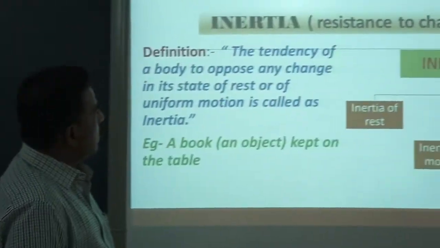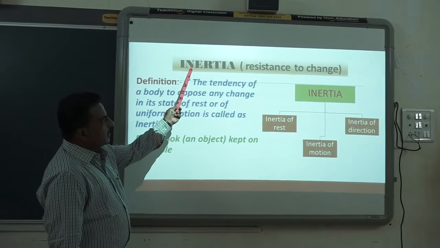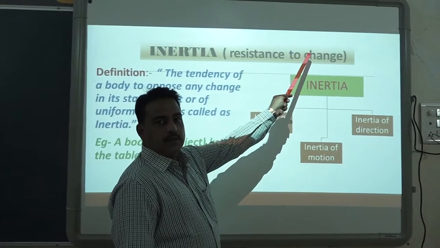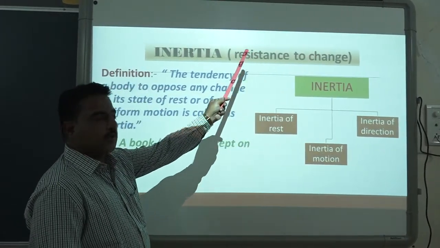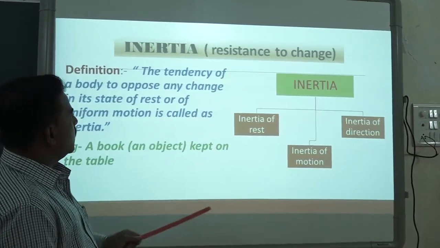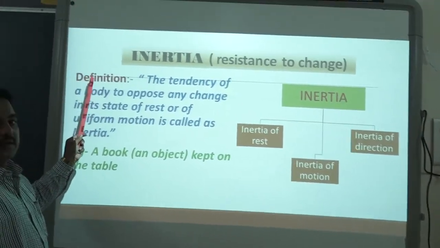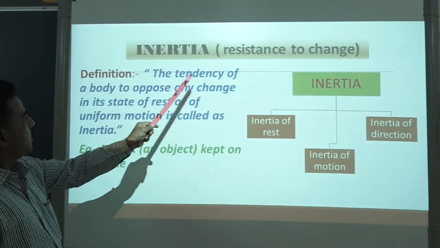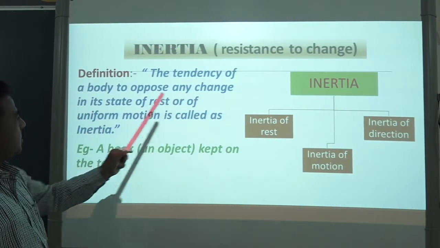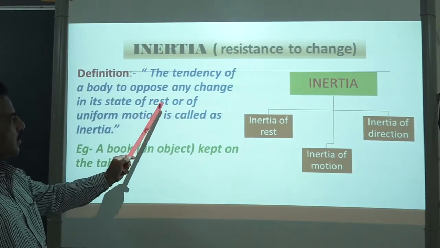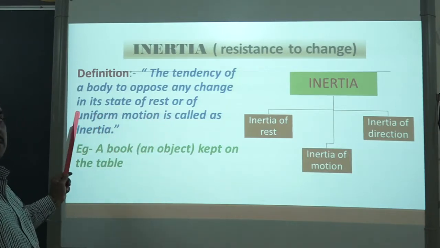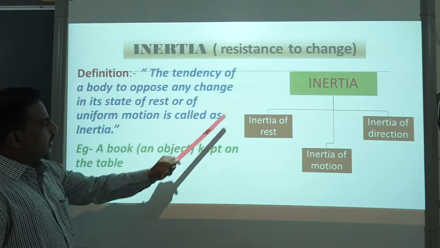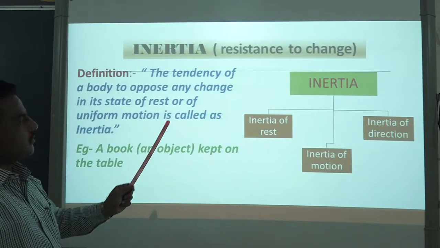So let us see what the definition of inertia means. Inertia is nothing but the resistance offered by the object to any change in the position or the state of the object. If you see the definition carefully, the tendency of a body to oppose any change in its state of rest or of uniform motion is called inertia.